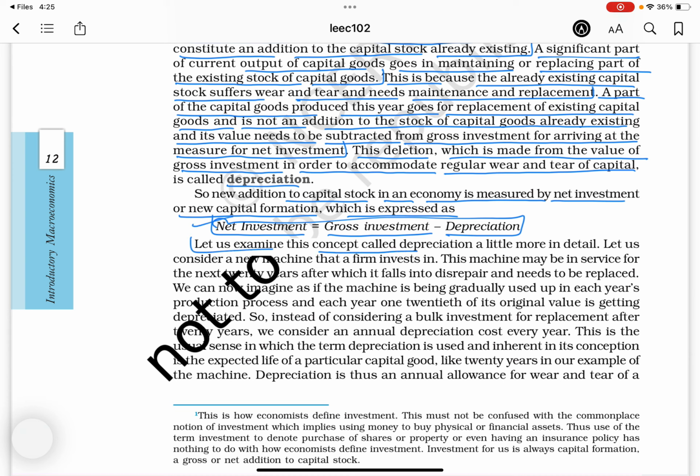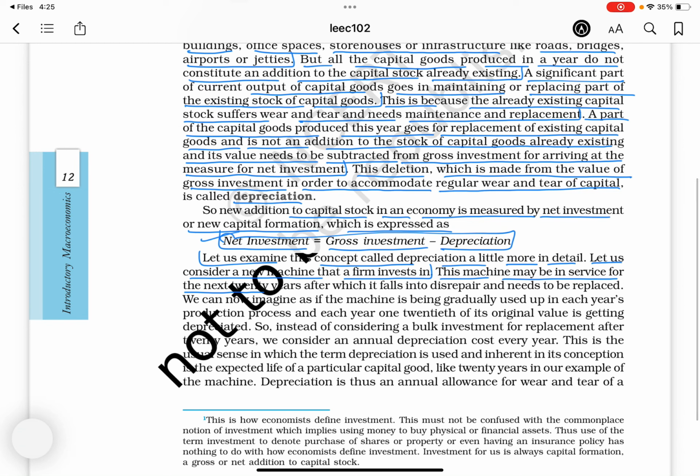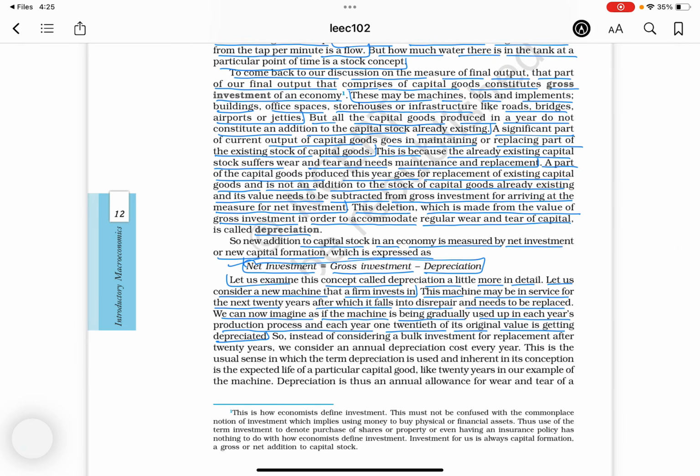Let us examine this concept called depreciation a little more in detail. Let us consider a new machine that a firm invests in. This machine may be in service for the next 20 years, after which it falls into disrepair and needs to be replaced. We can now imagine as if the machine is being gradually used up in each year's production process, and each year 1/20th of its original value is getting depreciated.